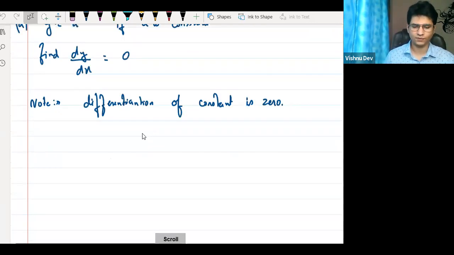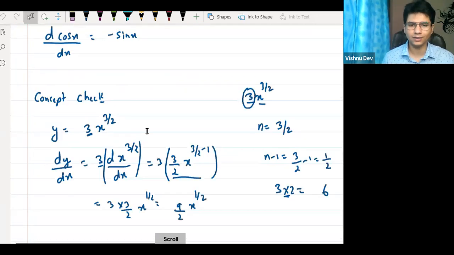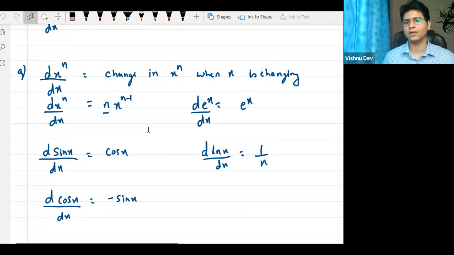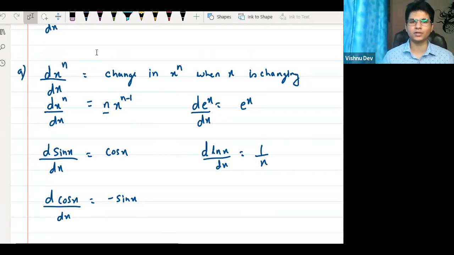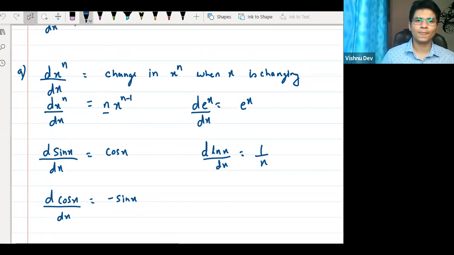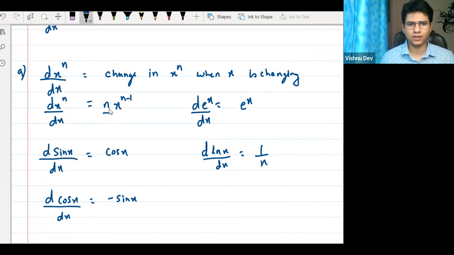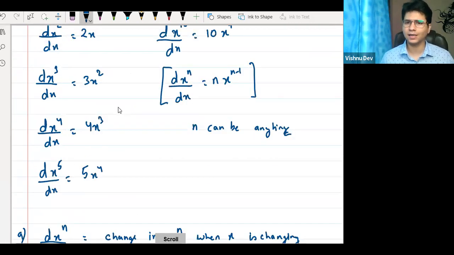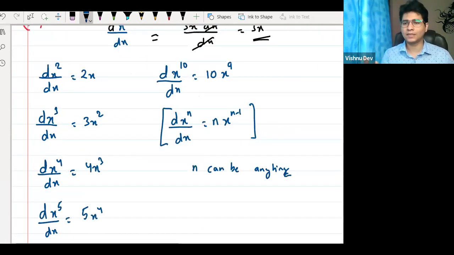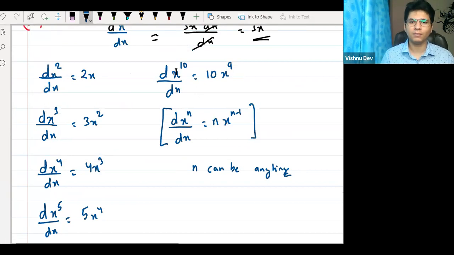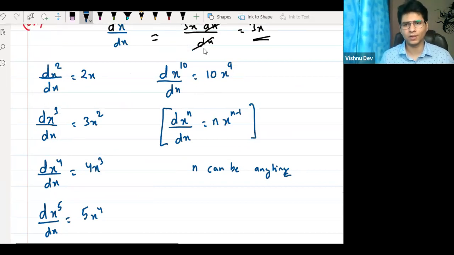Then we have some very basic formulas of differentiation. We derived one basically, which is d(x^n)/dx, which is n x^(n-1). I hope all of you remember this. We gave you a basic idea of how it is derived, but we won't be using the basic method.